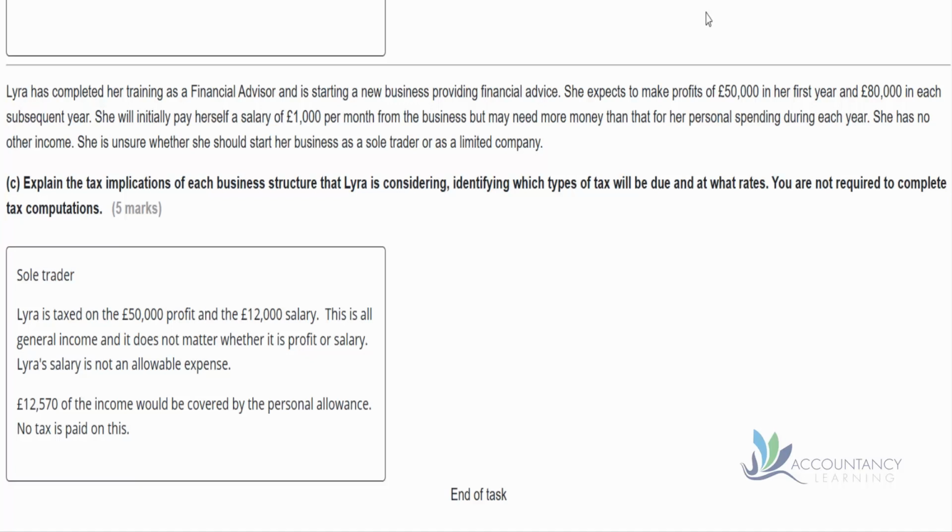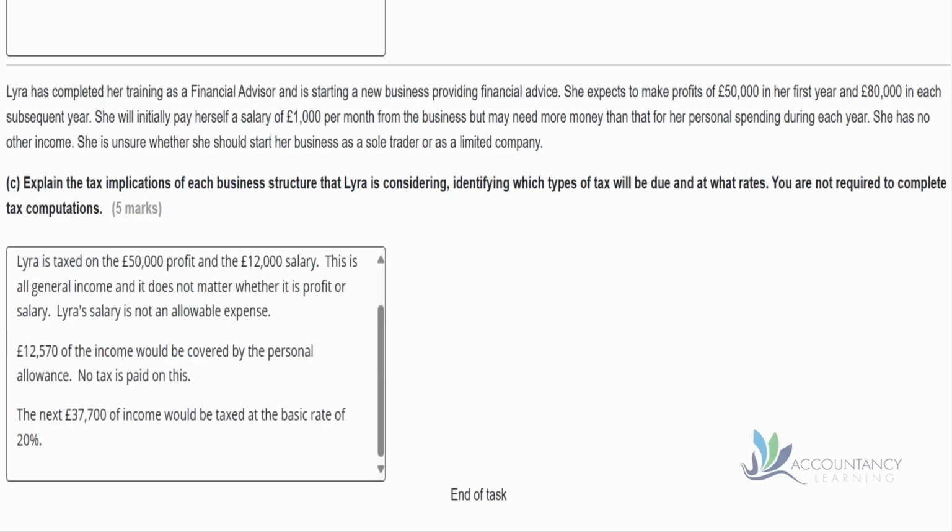It could be 80 or 92. It's not clear in the text. But anyway, the first $12,570 of this would be covered by the personal allowance, and Lyra would pay no tax on the personal allowance amount. Then the next £37,700 of income would be taxed at the basic rate of tax, which is 20%. So that would apply in the first and all subsequent years.